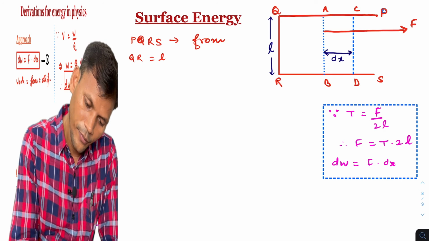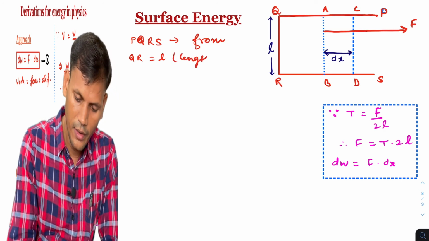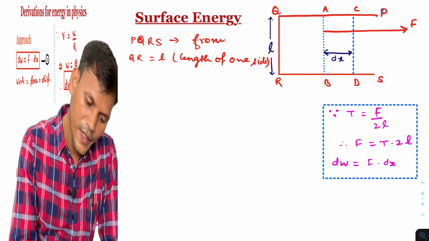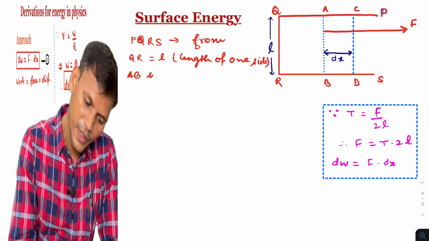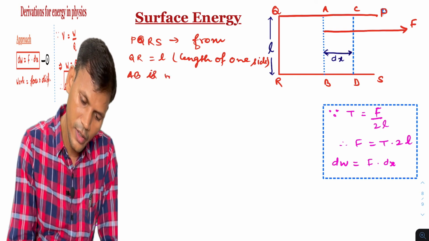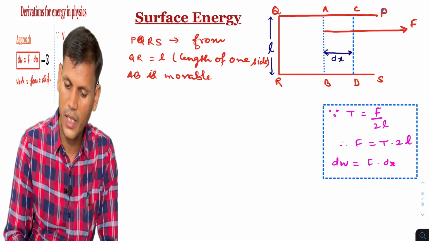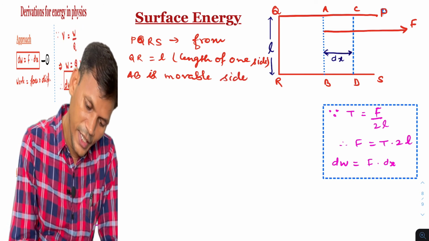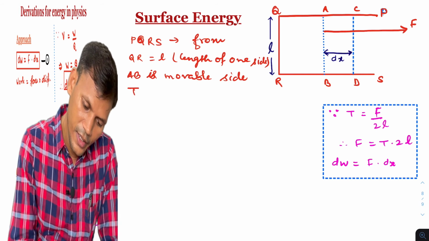AB is the movable side, or adjustable side, and capital T I am taking as surface tension.